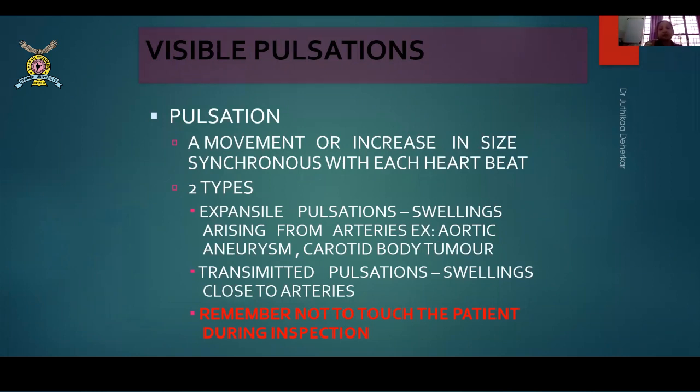And transmitted pulsations are like, suppose there is an underlying artery and a swelling is lying on that. So if I put a finger on the swelling, it will just move up and down because it is the transmitted pulsation of the underlying vessel. So there are two different things in this. Okay. So why I'm saying this is very important, because aortic aneurysms are something which can be missed drastically, and it can be a problematic situation, specifically if they rupture. So these pulsations are always synchronous with the heartbeat.